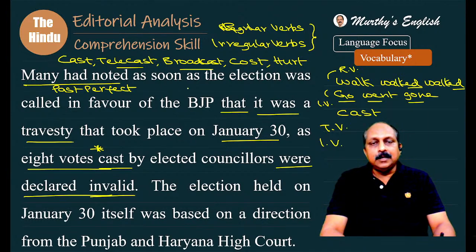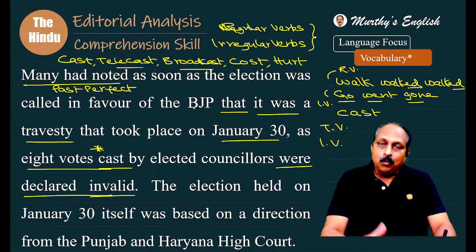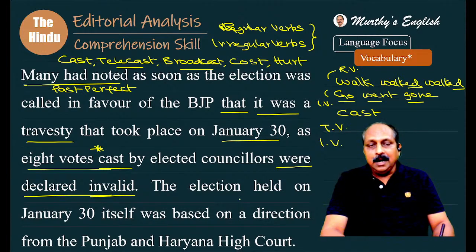Many had noted, as soon as the election was called in favor of the BJP, noted something, what? That it was a travesty that took place on January 30th, as 8 votes cast by elected councillors were declared invalid. The election held on January 30th itself was based on a direction from the Punjab and Haryana High Court.